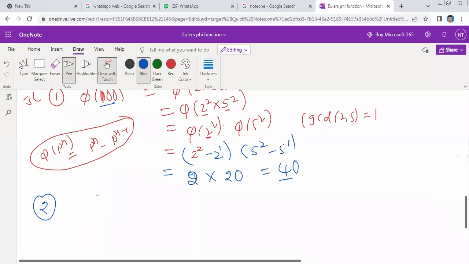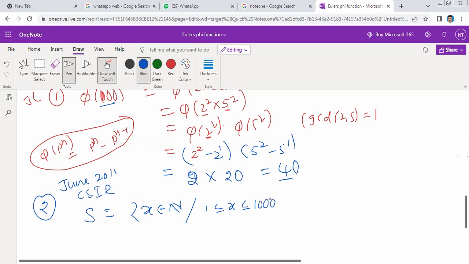Then one more question, asked in June 2011 CSIR, the June 2011 CSIR question. He mentioned that a set S is equal to the set of all x belonging to natural numbers such that 1 less than or equal to x less than or equal to 1000, and GCD of x comma 1000 is equal to 1.